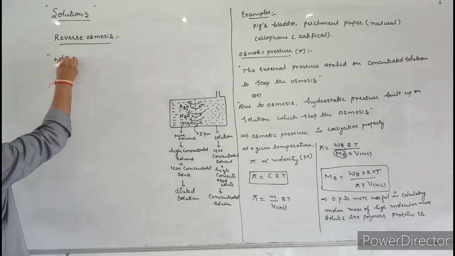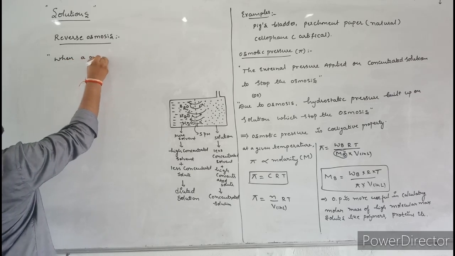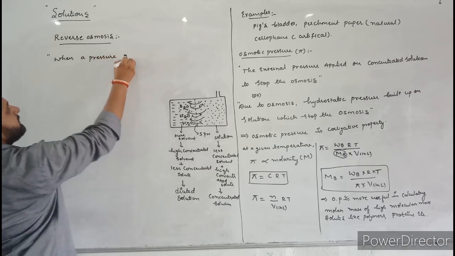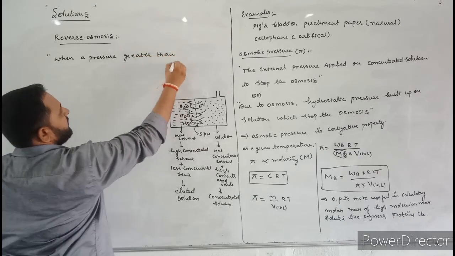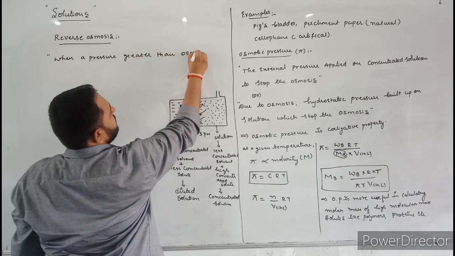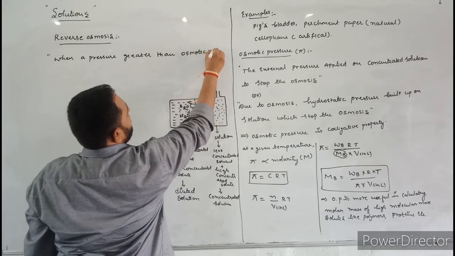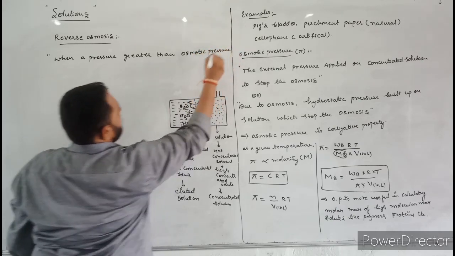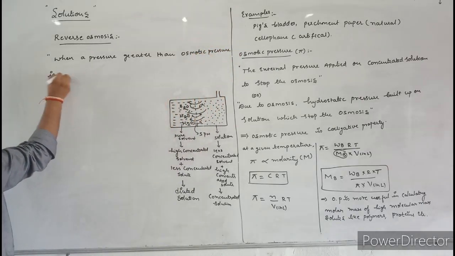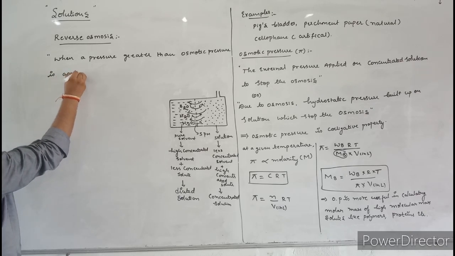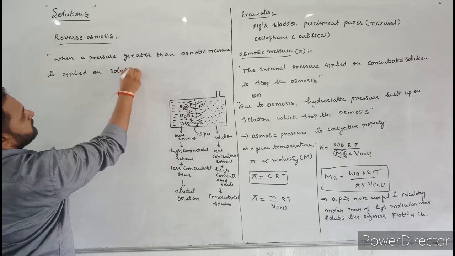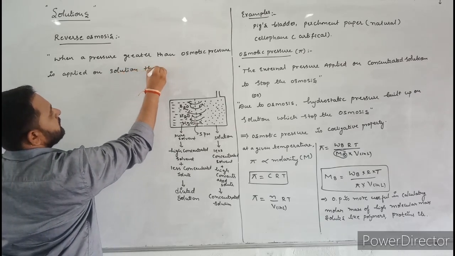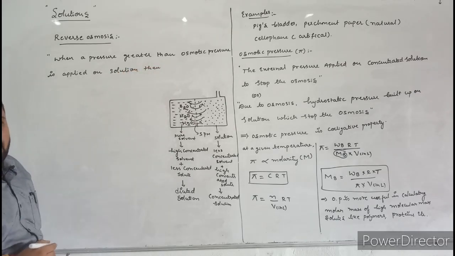When a pressure greater than osmotic pressure is applied on the solution, then the flow of water molecules is reversed.